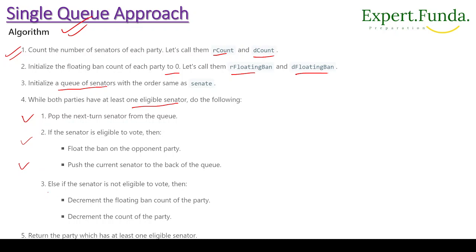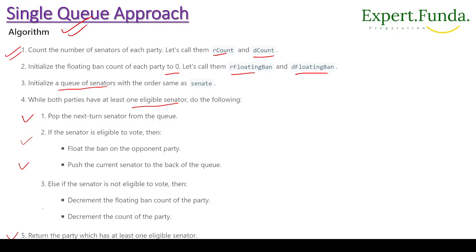So what will happen if the senator is not allowed to vote? We decrement the floating ban, and also decrement the count of the party. And finally, we return the party which has at least one eligible senator.